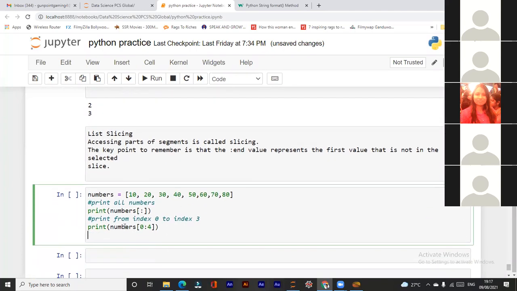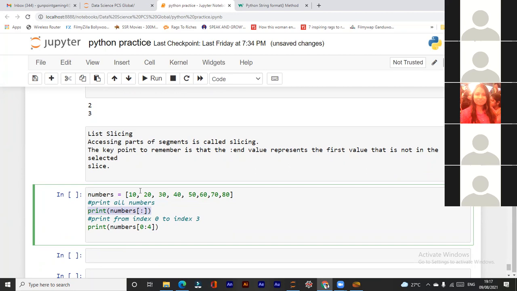Suppose, see, the numbers here are 10, 20, 30 up to 80. Print numbers. Here I have given just a colon and nothing written in front and back of the colon. So what does this mean?